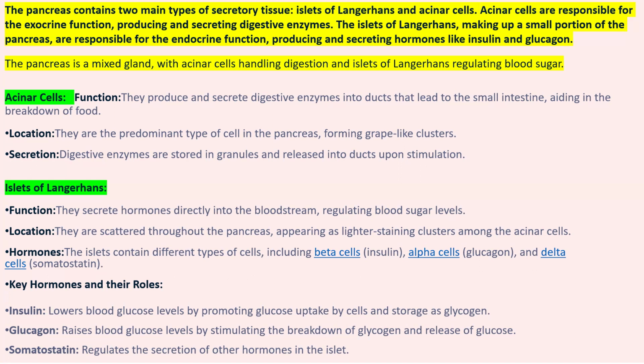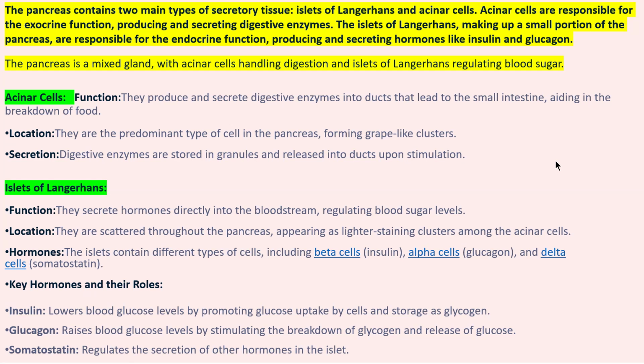So they are scattered throughout the pancreas, appearing as lighter staining clusters among the acinar cells. Hormones contain different types of cells: beta cells, which secrete insulin; alpha cells, glucagon; and delta cells, somatostatin. Insulin lowers blood glucose level by promoting glucose uptake by cells and is stored as glycogen. Extra glucose is stored as glycogen in liver and muscle cells.